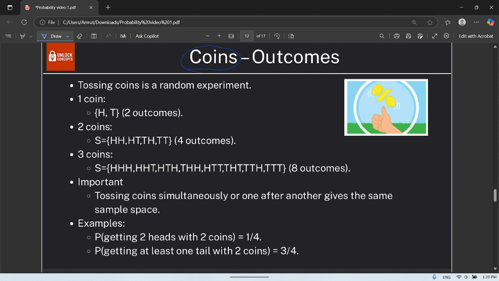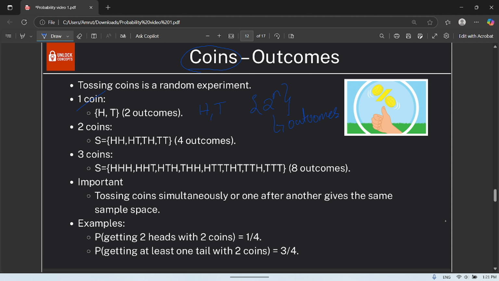So tossing a coin is a random experiment. For one coin you will have two outcomes, that is H, T. Simply remember this formula, 2 power n. That means 2 power n outcomes you will have.